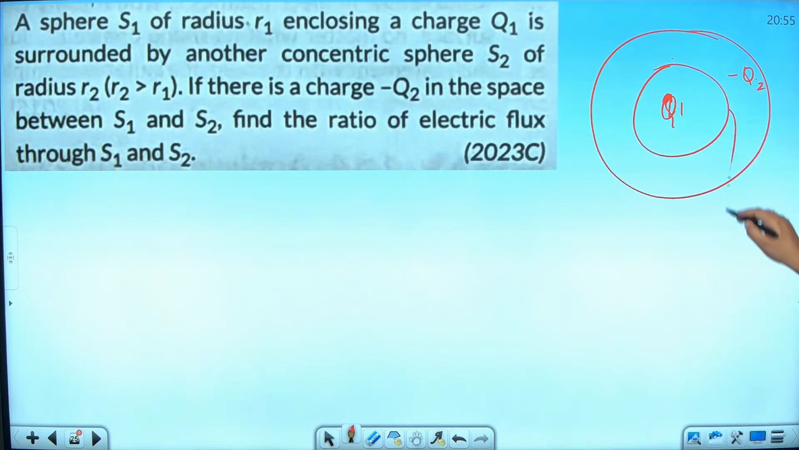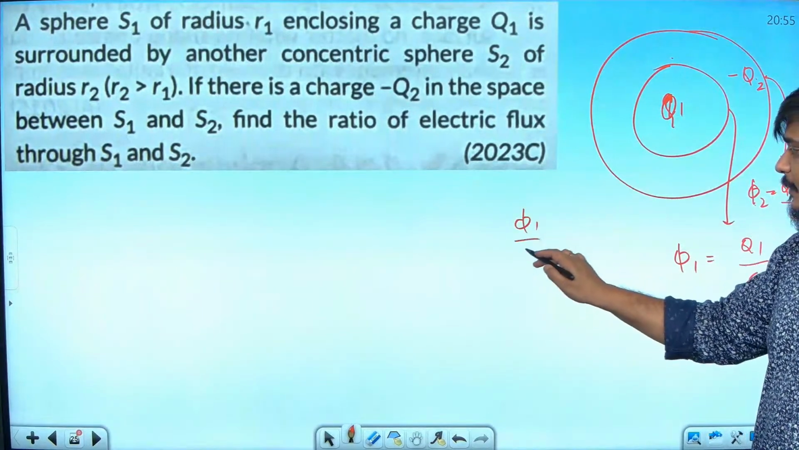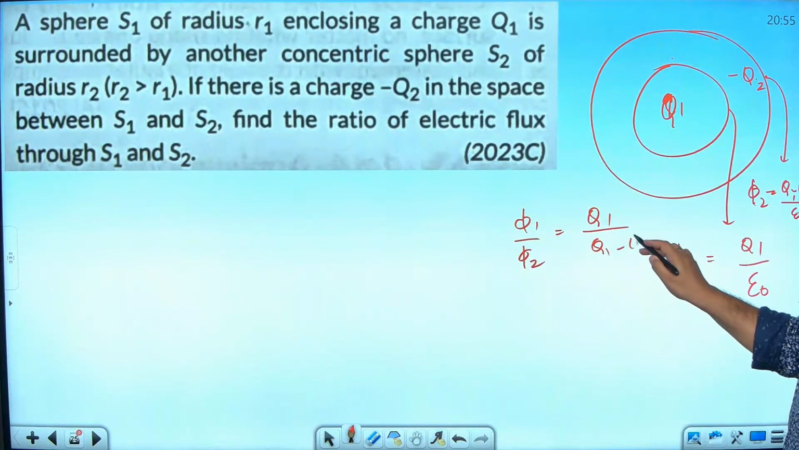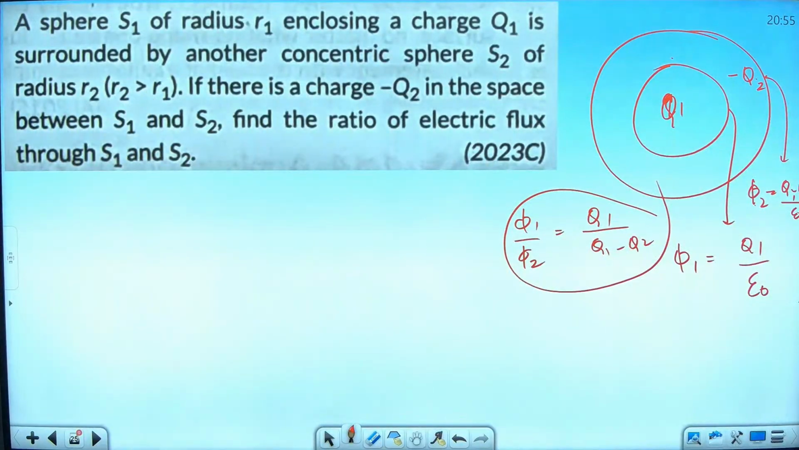What is the flux through this surface? Phi 1 will become equal to Q1 by epsilon naught. What is the flux through this surface? Phi 2 will become equal to Q1 minus Q2, add both, right? So Q1 minus Q2 by epsilon naught. Divide both, Phi 1 by Phi 2 will become equal to Q1 by Q1 minus Q2. Simple, 2-mark question. First surface, what is the charge enclosed? Q1. Second surface, what is the charge enclosed? Q1 minus Q2, because we are adding algebraically all the charges.